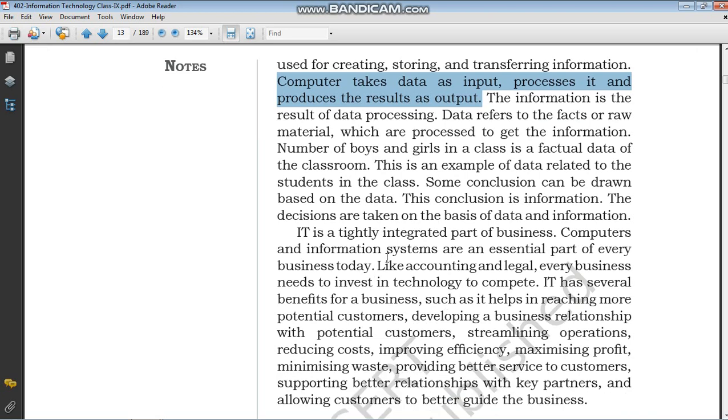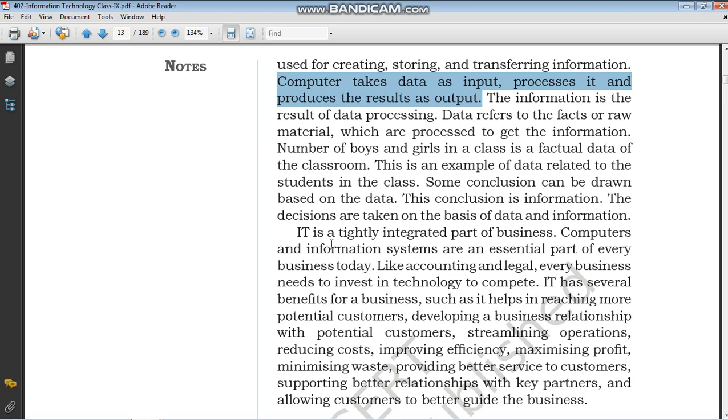So you just go through it. The main point is that the computer takes the input. Input it takes in the form of data. Now what is data? Anything which has certain characteristics and behavior is known as data. The boy, girl, table, book, numbers, these are all data. So the computer takes the data, processes the data, and gives you the desired output. Desired output means what type of output you want to have, either to display on a computer monitor, or to print from a printer, or to send by email. So according to the user commands, the computer processes it and gives the desired output.